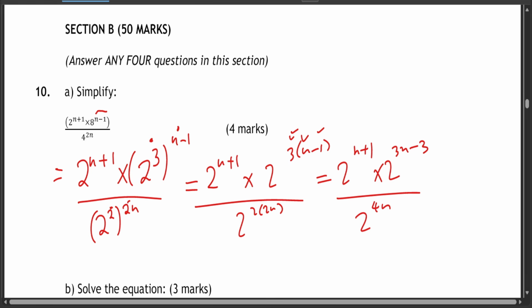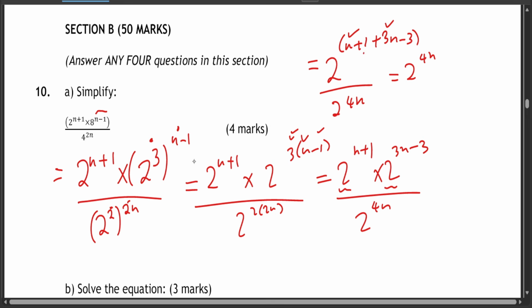Then obviously if you have the same bases and it's multiplication, you add the powers, and therefore you take n plus 1 plus 3n minus 3, over 2 to the power of 4n. So n plus 3n gives you 4n, and 1 minus 3 gives you minus 2, over 2 to the power of 4n.